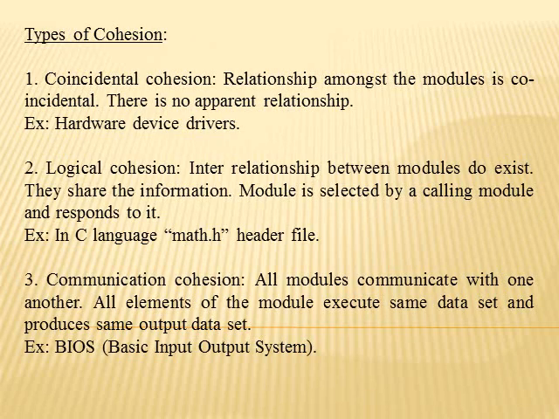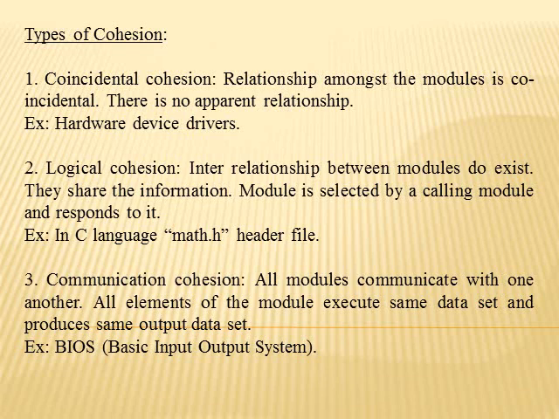So what types of cohesion are there? First is coincidental cohesion. Here the elements do not have a relationship but are grouped together, which is actually the worst case: unrelated elements that have to get a relationship. That is coincidental cohesion. Logical cohesion is in the sense of performing a logic.